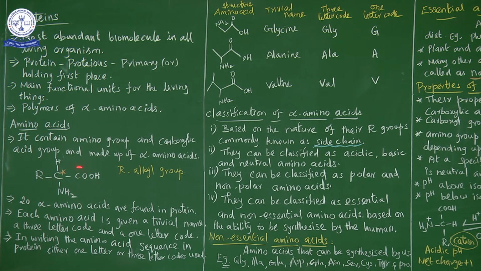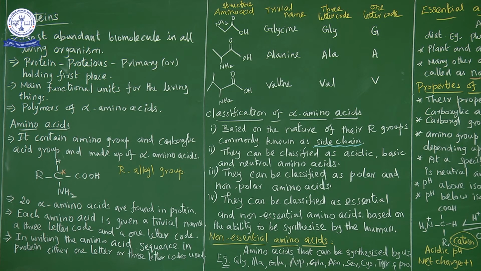The general formula for alpha amino acids: an amino acid contains an amine group, NH2, and a carboxylic acid group, COOH. Both groups are present in the same compound, the amino acid.